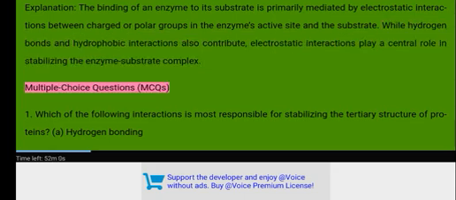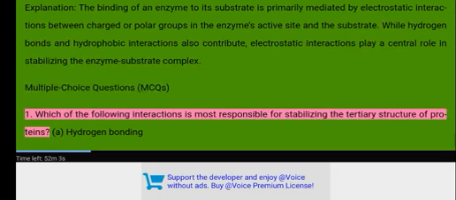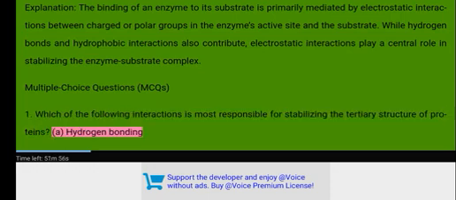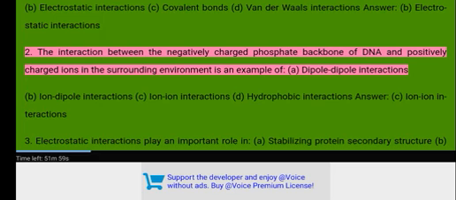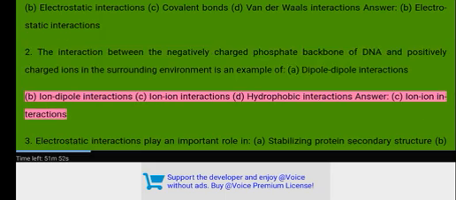Multiple choice questions. MCQs. 1. Which of the following interactions is most responsible for stabilizing the tertiary structure of proteins? A. Hydrogen bonding. B. Electrostatic interactions. C. Covalent bonds. D. Van der Waals interactions. Answer. B. Electrostatic interactions. 2. The interaction between the negatively charged phosphate backbone of DNA and positively charged ions in the surrounding environment is an example of A. Dipole-dipole interactions. B. Ion-dipole interactions. C. Ion-ion interactions. D. Hydrophobic interactions. Answer. C.